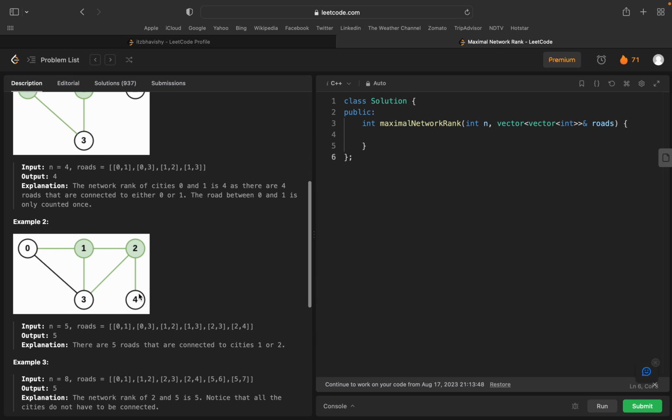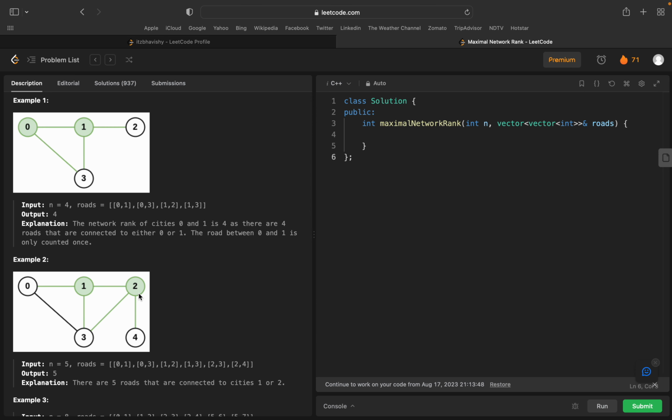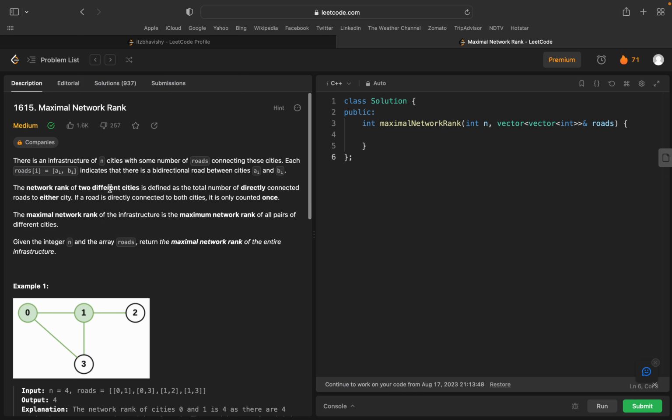Okay, so how will we solve this question? Basically this is a graph question, this is a simple intuition. If there is an intuition like bi-directional, you can think about this. This is bi-directional, so we represent this in a graph. So basically a graph will apply in this question.